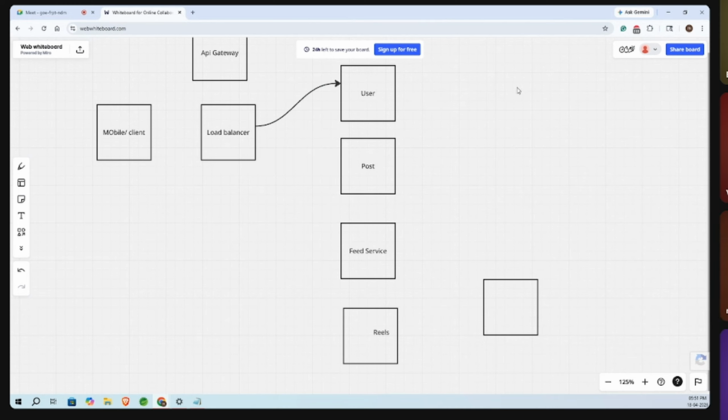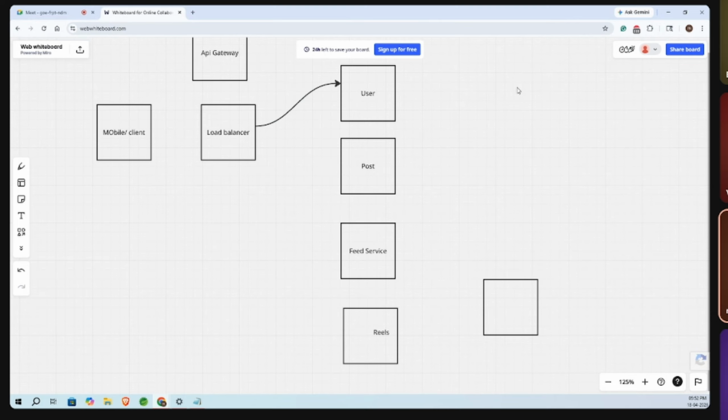Can this user service not communicate with the post service using some REST APIs instead? Any API-based applications we are going to use, that will come under the synchronous way of communication. For example, if you are using the synchronous way and I'm trying to upload a video, it might take something like 2 minutes to upload.